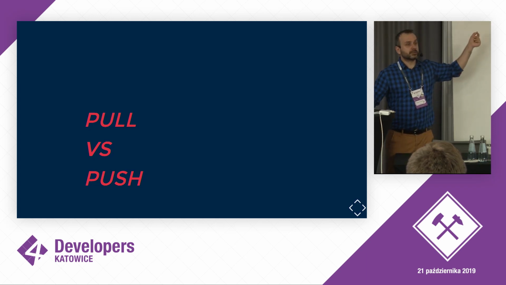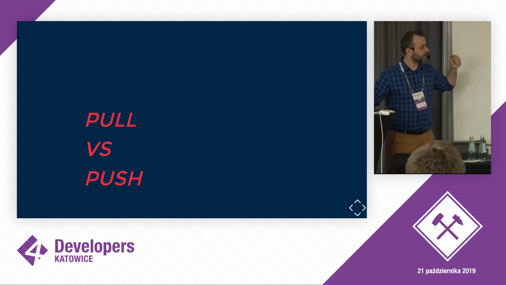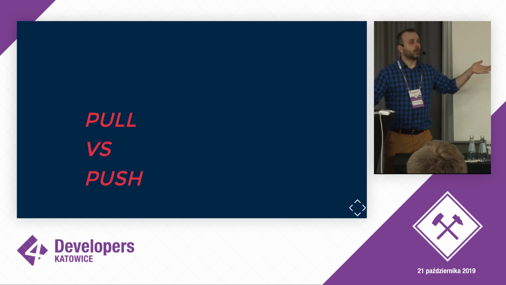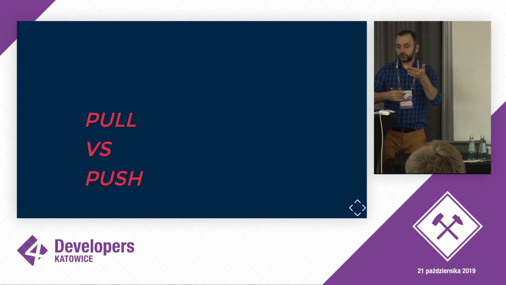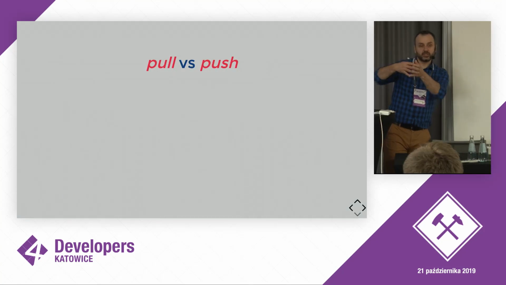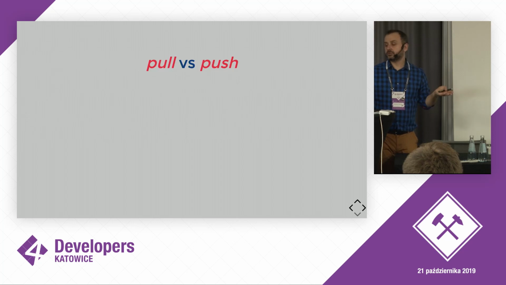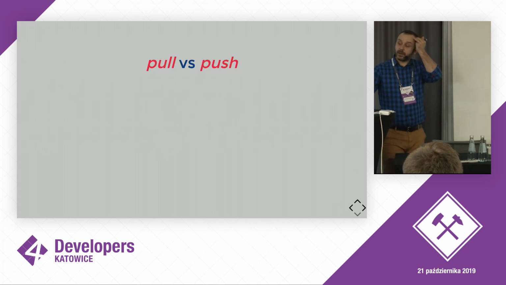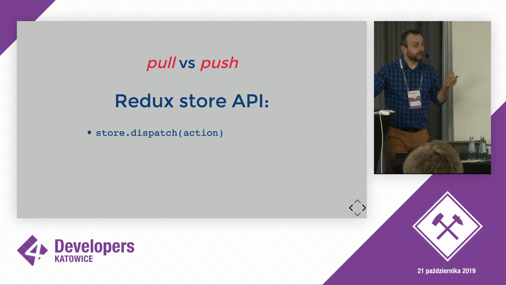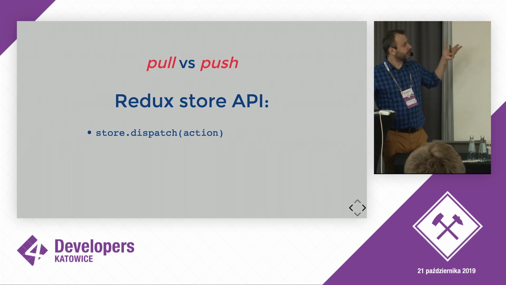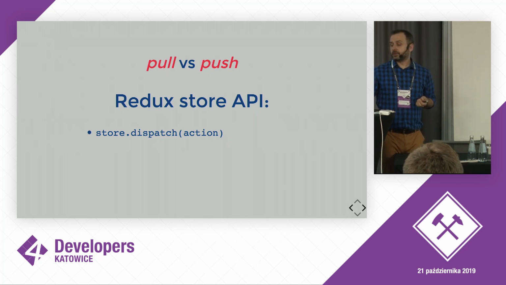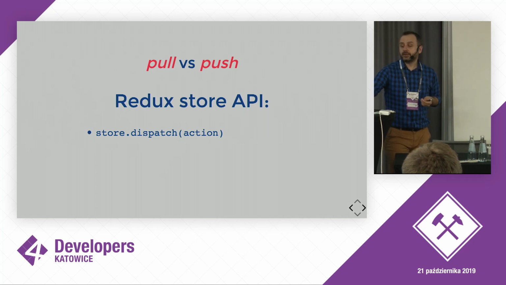Basically, with pull, we are responsible for tracking all the changes, when they happen, and who might be interested in them. However, switching to push, we lose the control over when we ask for it, because an engine might basically inject those changes all the time to us. But on the other hand, we don't need to care when it happens. So the Redux API illustrates the pull versus push principle in a very nice way.